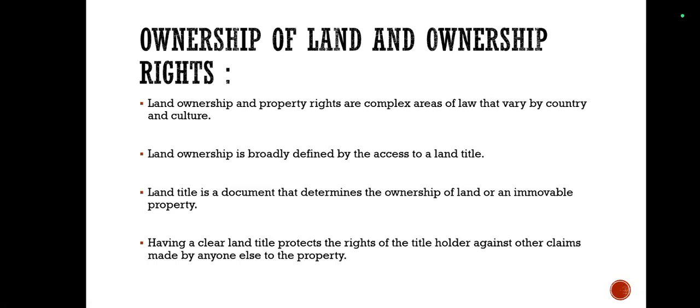In India, land and property rights are governed by a complex legal framework that also includes tenancy and land reform measures. Land rights and human rights. International organizations have started to recognize the importance of land rights as part of the right to food. Land ownership and property rights are complex areas of law that vary from country to country. Land ownership is broadly classified by the access to a land title.